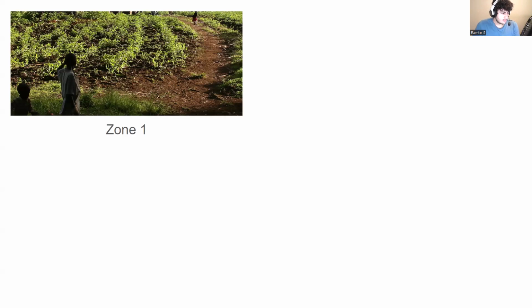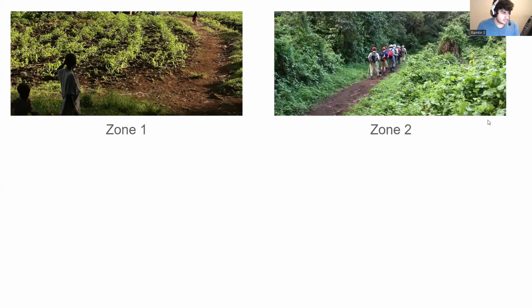The second zone, being the rainforest zone, ranges in altitude from 1800 to 2800 meters, having the same temperature ranges as the cultivation zone. However, as the name suggests, there is a tropical rainforest in these altitude ranges.